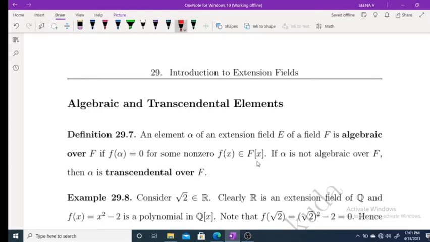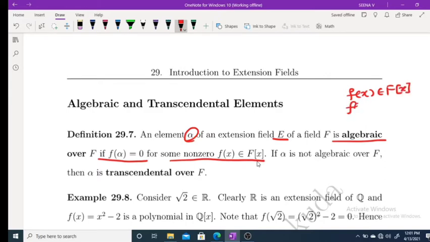Alpha is algebraic over F means f of alpha equals 0 for some non-zero f of x in F[x]. So if you take any element alpha belonging to E, if there exists a polynomial f of x in F[x] which satisfies the condition f of alpha equal to 0, then we call alpha algebraic over F. Otherwise alpha is said to be transcendental over F.